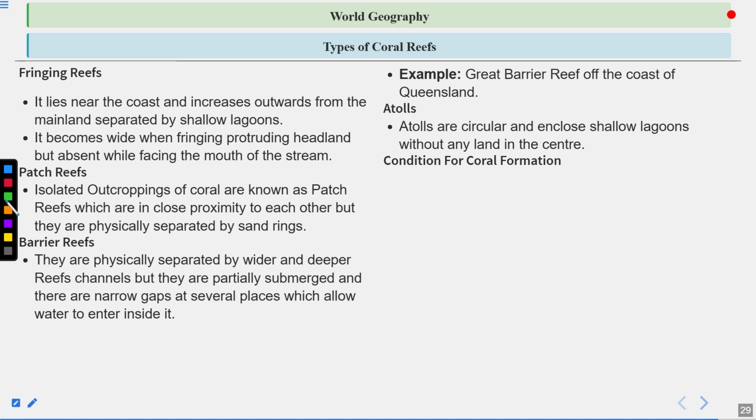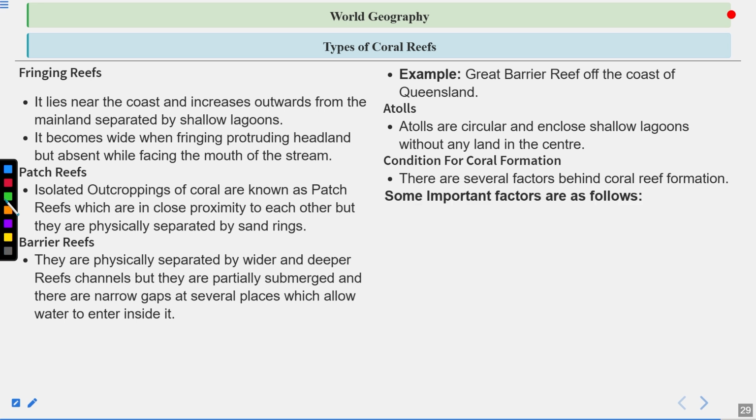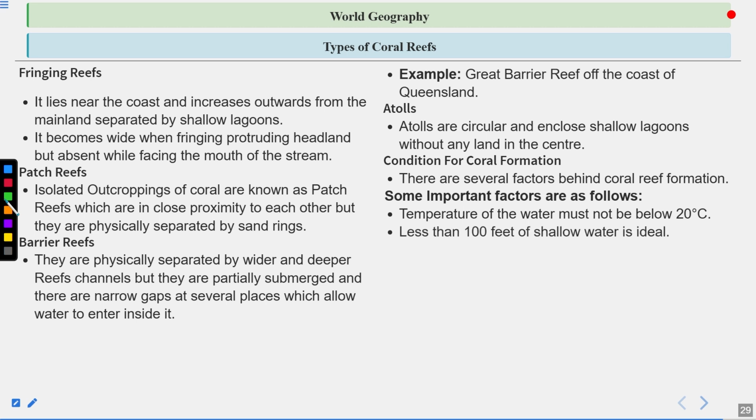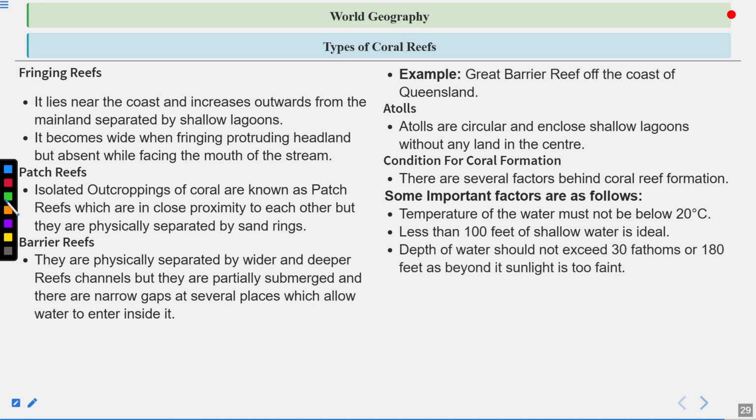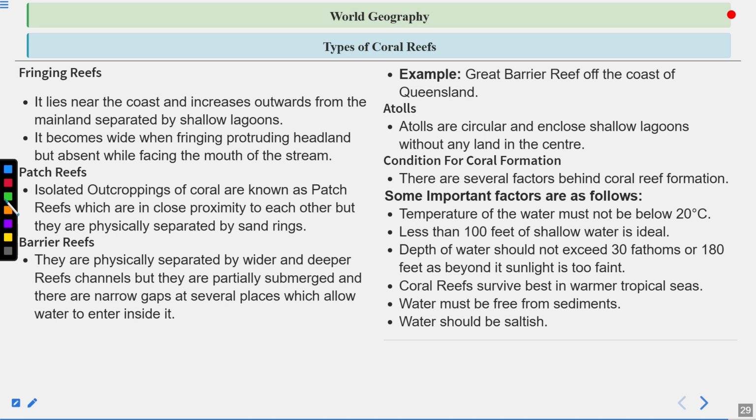Conditions for coral formation. There are several factors behind coral reef formation. Some important factors are as follows. Temperature of the water must not be below 20 degrees Celsius. Less than 100 feet of shallow water is ideal. Depth of water should not exceed 30 fathoms or 180 feet, as beyond it sunlight is too faint. Coral reefs survive best in warmer tropical seas. Water must be free from sediments and water should be saltish.